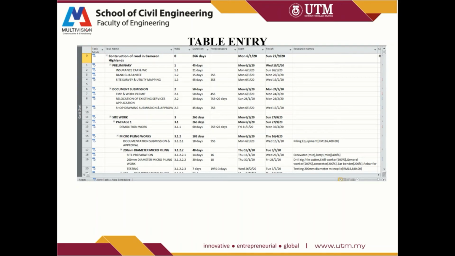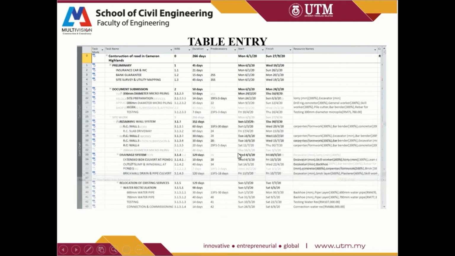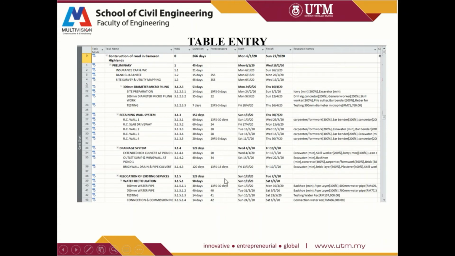Here is the table entry that shows the task WBS from the previous figure, duration of the work, predecessor of every task, and from the predecessor we can actually see there are different types of relationship of tasks depending on the work, and there also appears to be a lagging in some of the tasks here. And the start of the work, finish of the work, and also the resources used for certain tasks. This table is actually extracted from the MS project that we have inserted all the data.